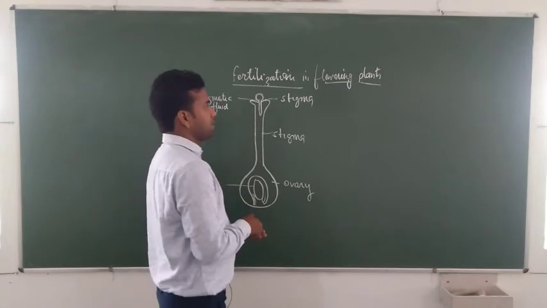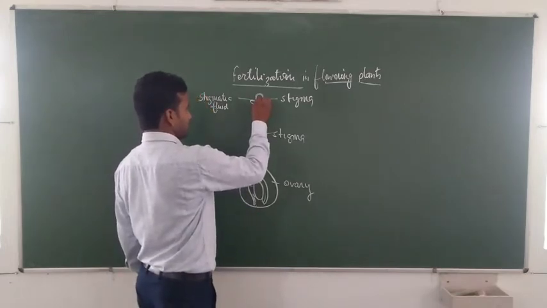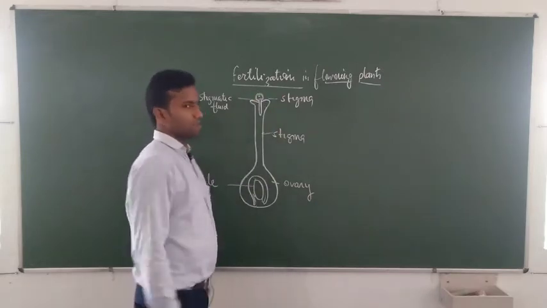The pollen grain already contains two types of nucleus. First is a vegetative nucleus and second is a generative nucleus.